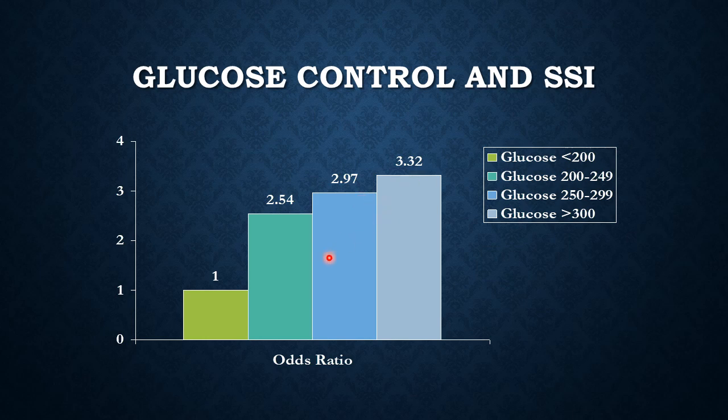So essentially what we need to remember is that the blood glucose level needs to be below 200 at the time of any surgery. In certain cases I prefer the blood glucose to be below 180.